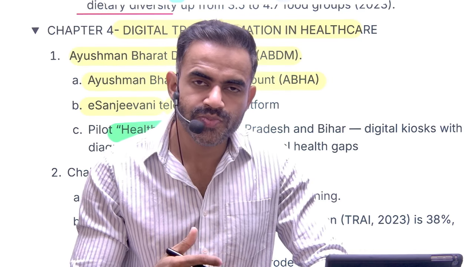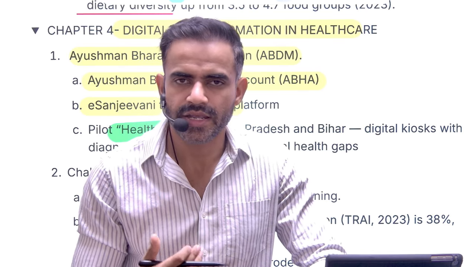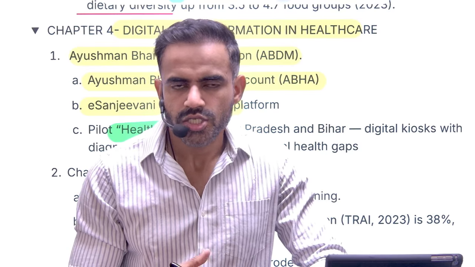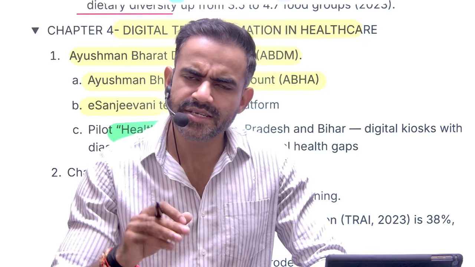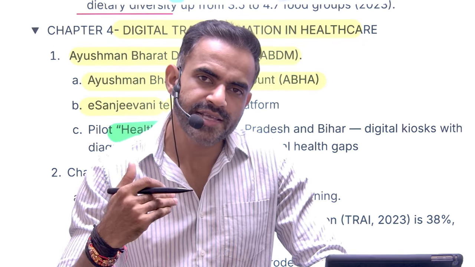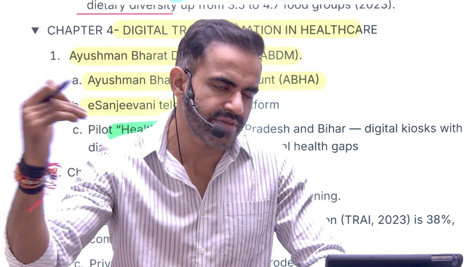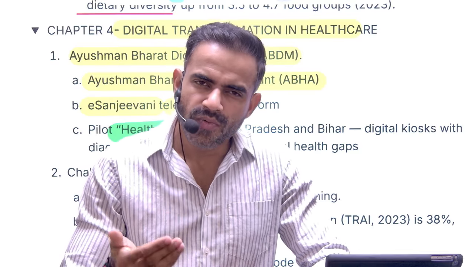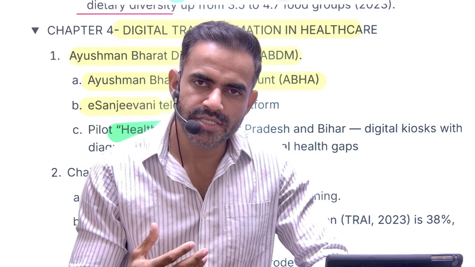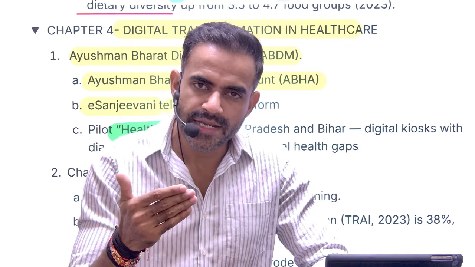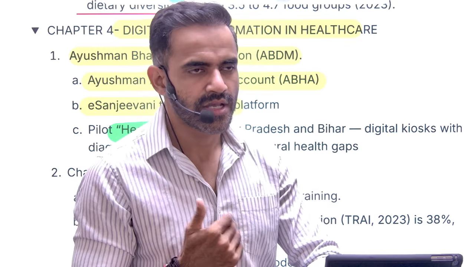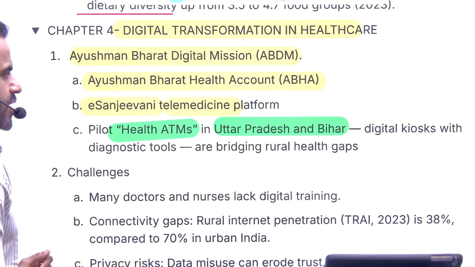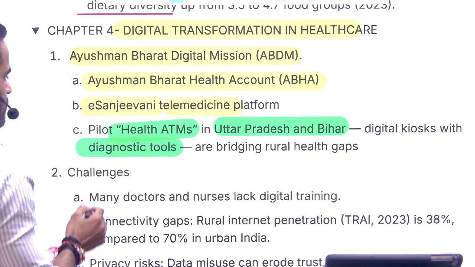Now, why is it important, especially in remote areas, especially in rural areas? See, rural areas do not have good healthcare infrastructure. So what happens is that whenever people face any problem, they tend to ignore it, because otherwise they will have to go to an urban area for the health facility. Two problems are there: A, distance; B, cost. So the government is saying, why not install these kinds of health ATMs so that we can diagnose the problem at the initial level itself. That's why these health ATMs are being installed in the states of Uttar Pradesh and Bihar. They have diagnostic tools. Okay.